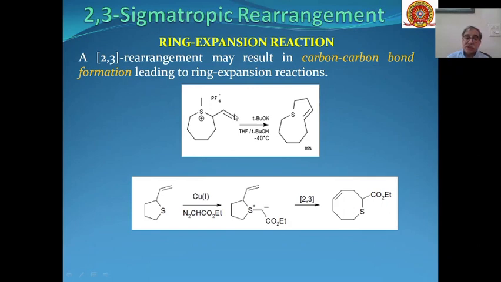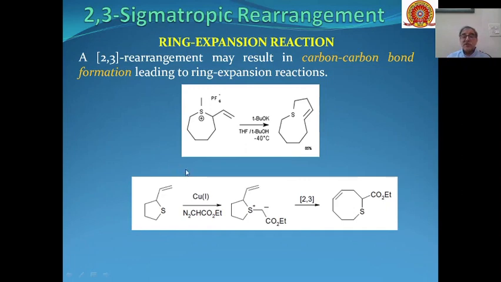This is the reaction involved where ring expansion will take place and this side chain will be included in the ring. This will act as a nucleophile when the proton is removed from this place and this will move to this place and we will get this type of product.